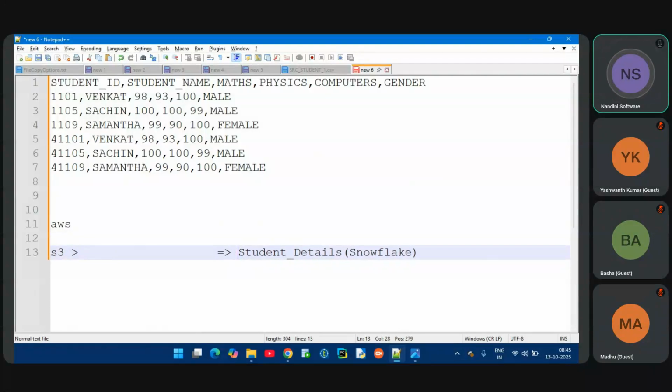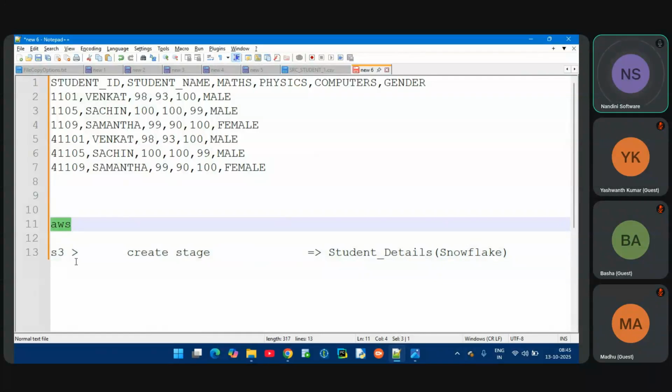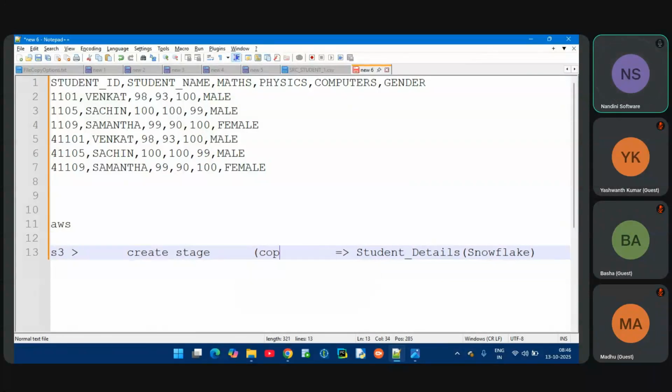Directly, it is not possible to load it. So what we have to do, from AWS, I need to create a stage in between. Create a stage. Okay, so I will get the file. Whatever file data is available, that data I will get into the stage. From the stage to my Snowflake table, I will load it by using the Snowflake command called the copy into command. I can load the data.